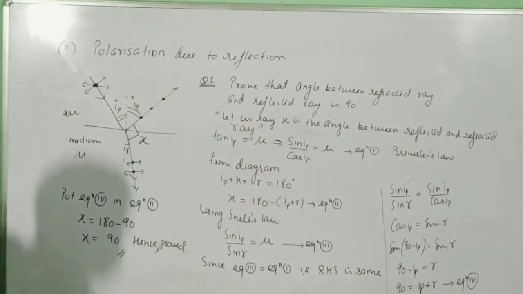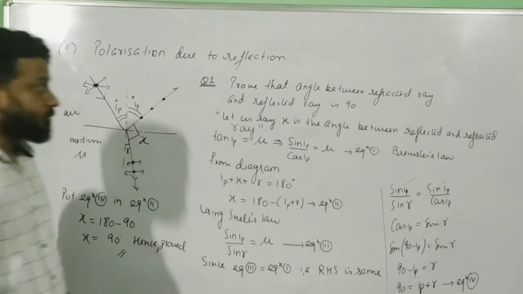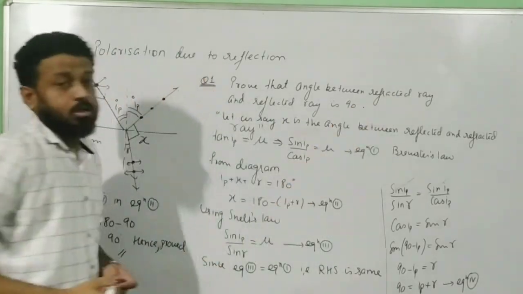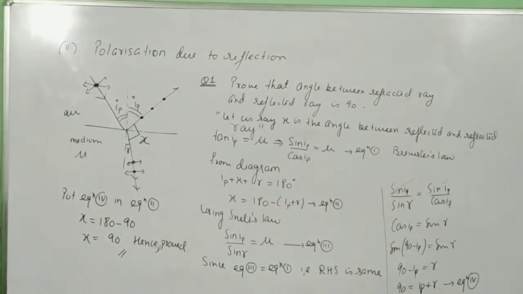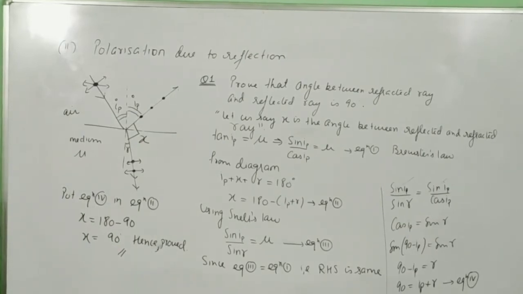Okay. And now, since you are putting x equal to 90, that proves our equation, that the angle between reflected ray and refracted ray is 90 degree. Okay, take a note of this, and then after that we will be doing some small numericals. Take a note of this.